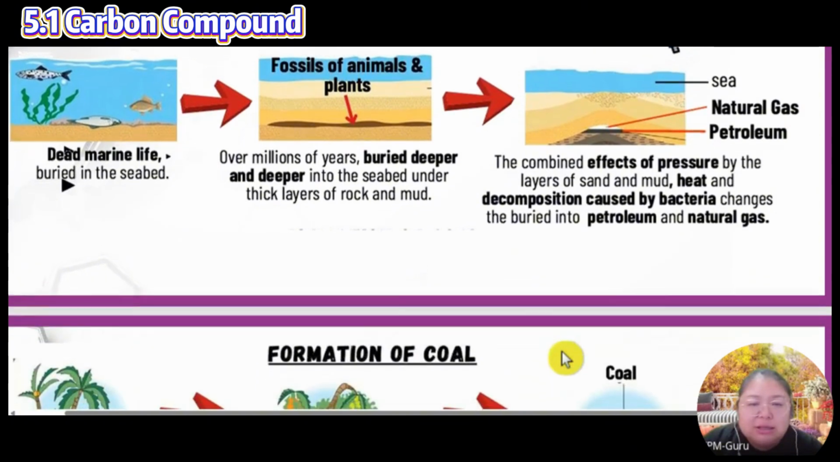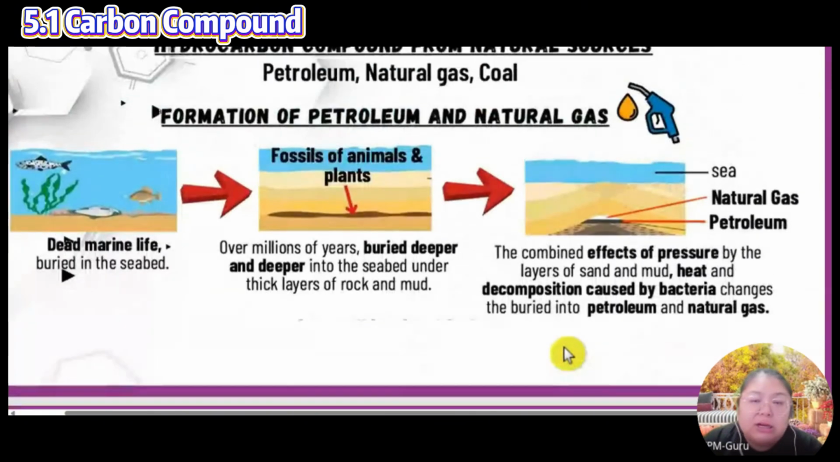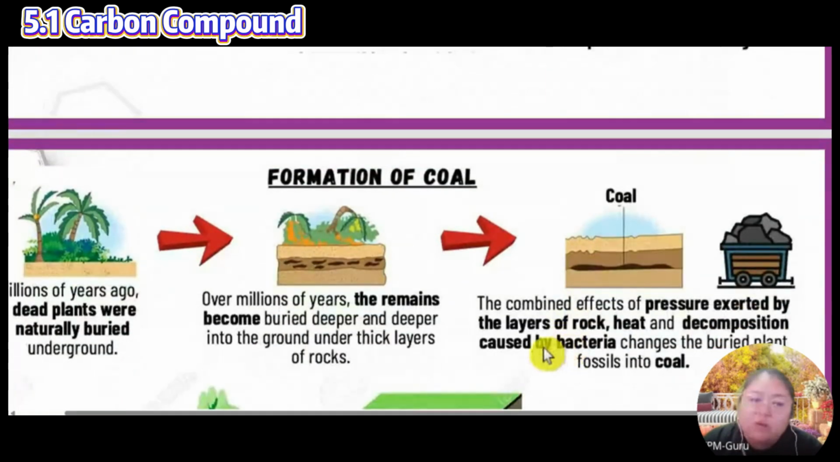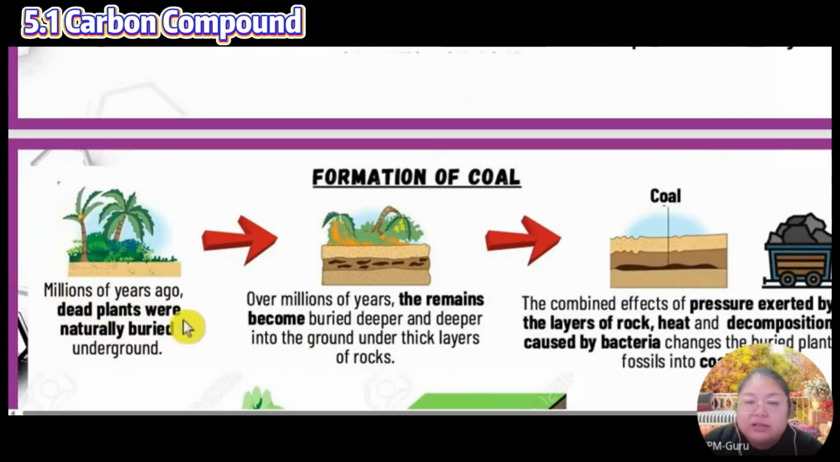So let's see, not only petroleum, we also have coal, charcoal, the formation of charcoal. This all is used for burning. So million of years ago also, dead plants. This one is not really about animals. This one is talking about the plants. Example, the plantation for your palm oil, coconut, the rubber, so many plants, the farm.